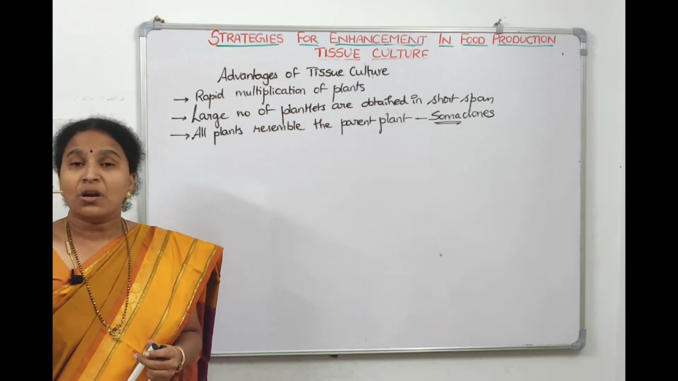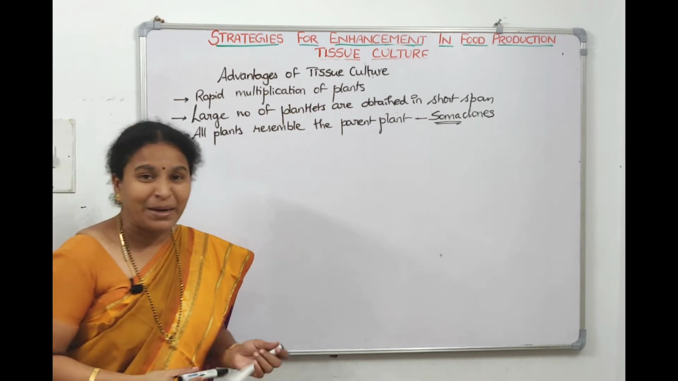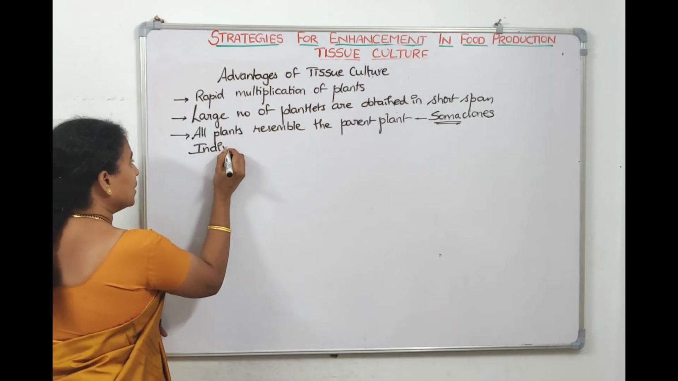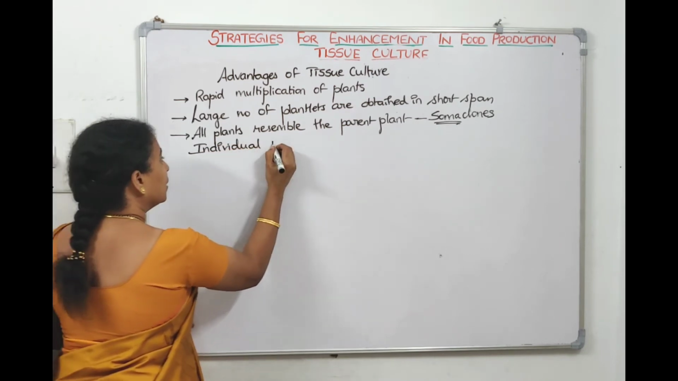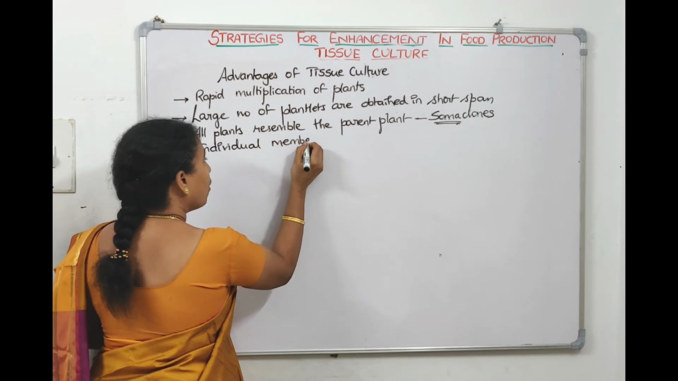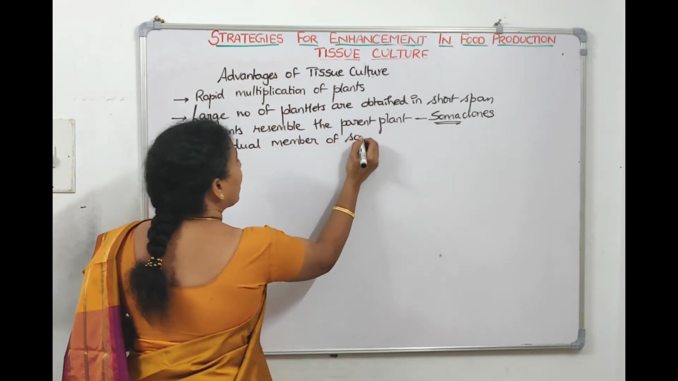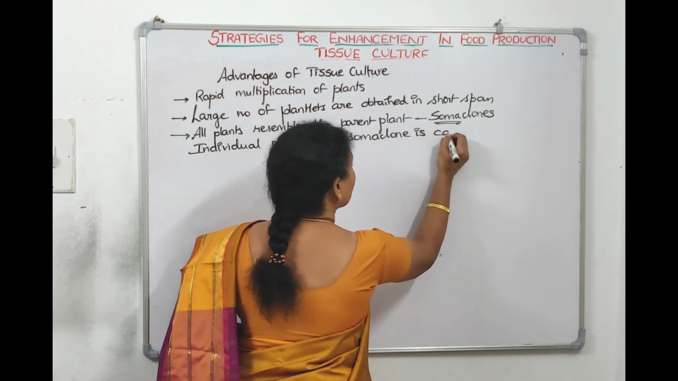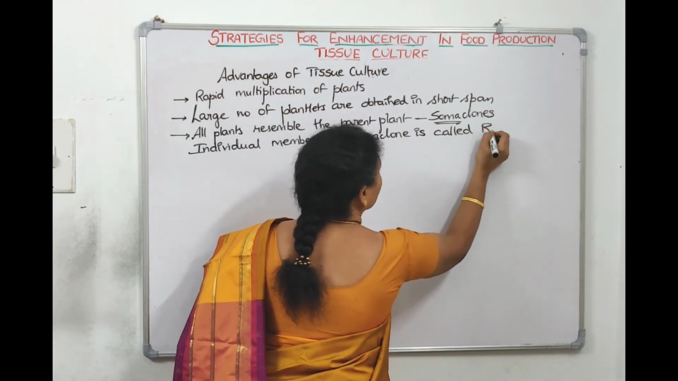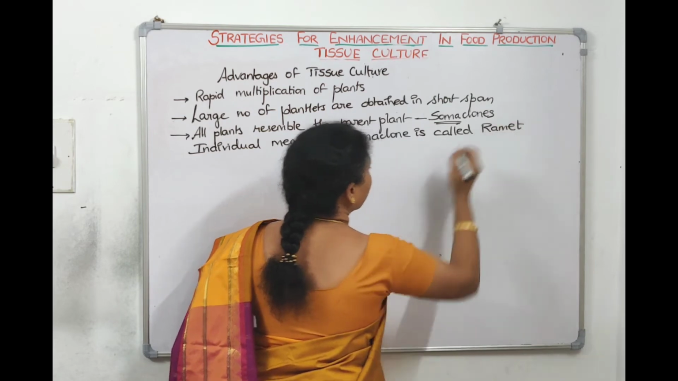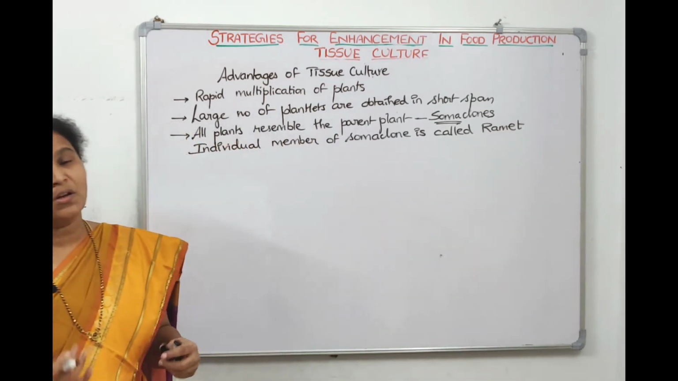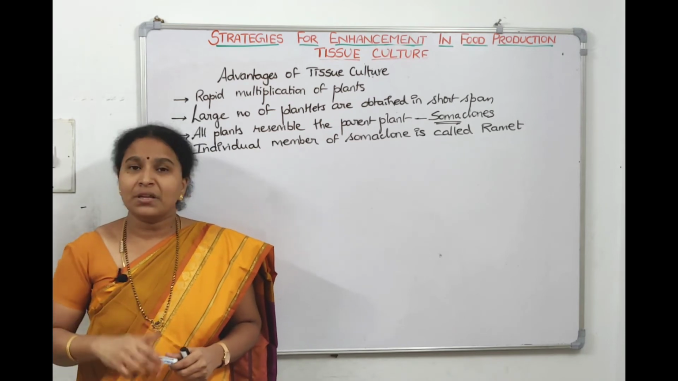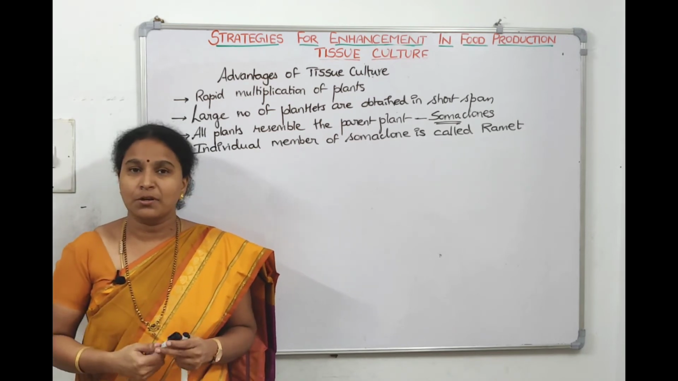And an individual member of a soma clone is called ramete. What is ramete? Individual member of soma clone, what is it called? It is called ramete. Individual member is called ramete, group together is called soma clones. Why are they called soma clones? Because they resemble the mother and they resemble among themselves also.